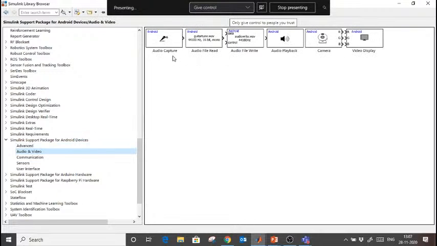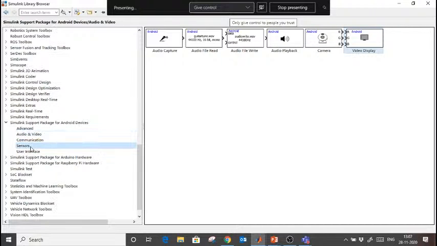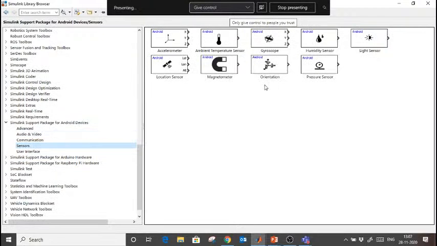If you have to capture audio data from an Android mobile, or read an audio file, or write an audio file, or I want to play something, or I want to log the camera from my Android mobile remotely, that also we can do. And video display if I have to do more. You see sensors. These sensors you have in your smart mobile. If you have to log the sensor data, you can log the sensor data.